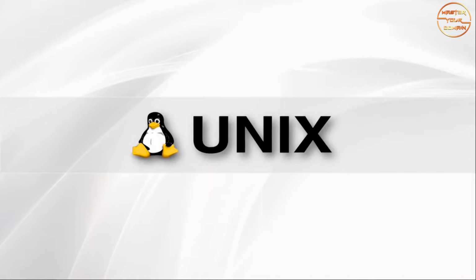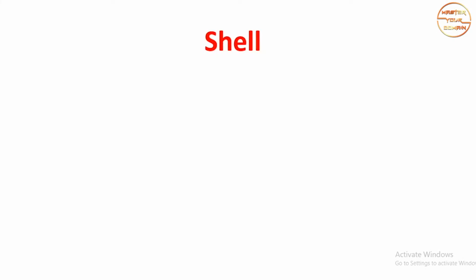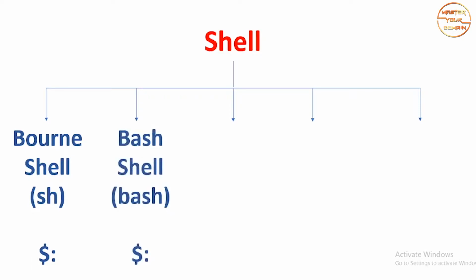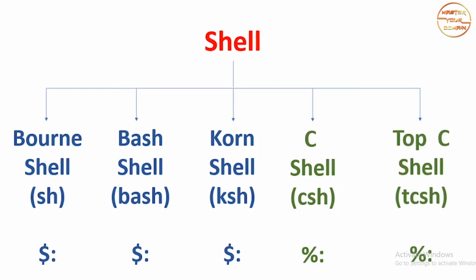Alright, so in the previous class we talked about shell. Shell is basically a command line interpreter. It takes the command from the users, interprets them, and fetches the output. Now there are different types of shells available, like the Bourne shell, which is denoted as sh and the default prompt is $. Bash shell, which is denoted as bash and the default prompt is also $. And Korn shell, which is denoted as ksh and the default prompt is $. C shell, denoted as csh, default prompt is a %. And Tcsh, the Top C shell, which is denoted as tcsh, and the default prompt is a %.